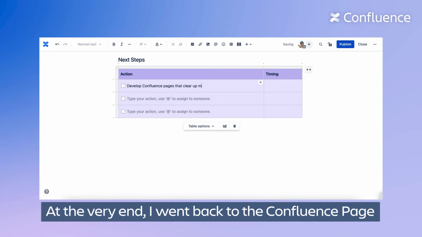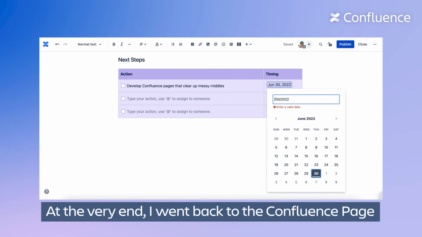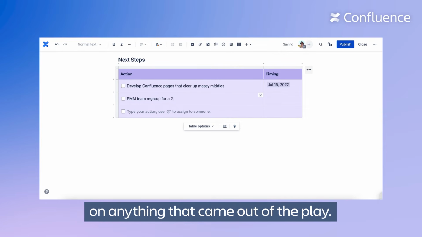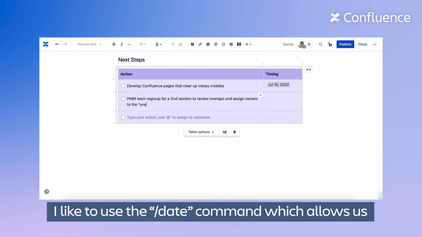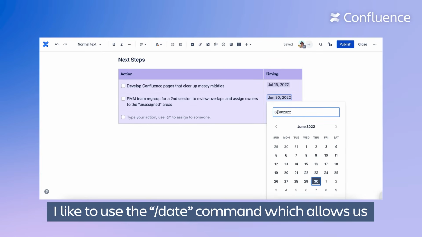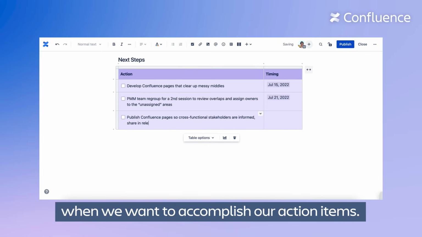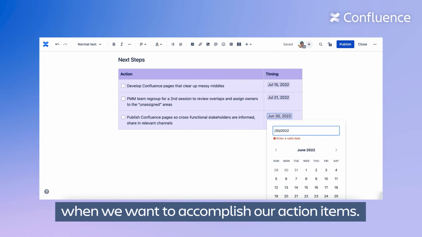At the very end, I went back to the Confluence page and assigned responsibilities and next steps on anything that came out of the play. I like to use the @date command, which allows us to sort of hold everyone accountable for when we want to accomplish our action items.